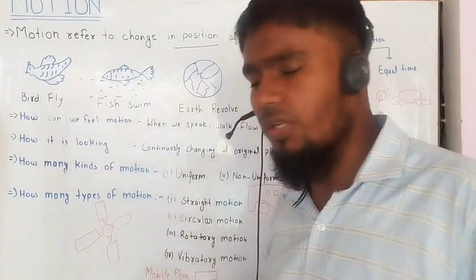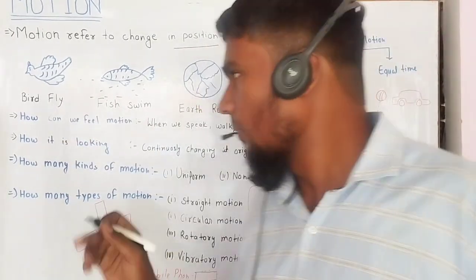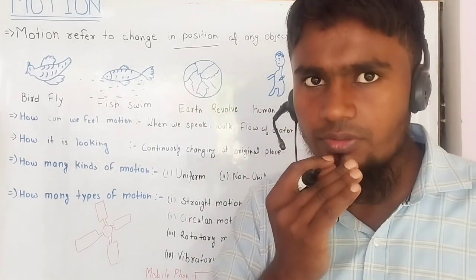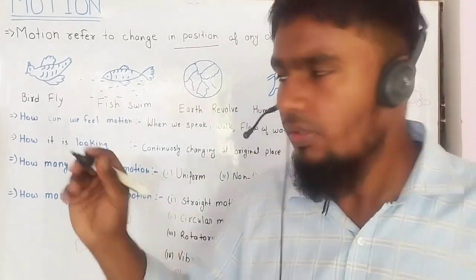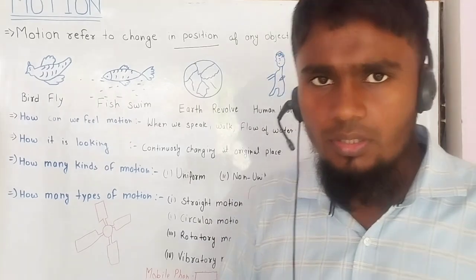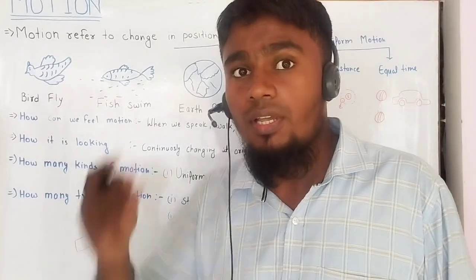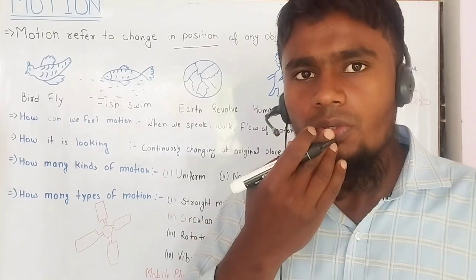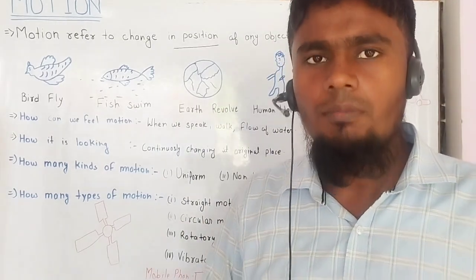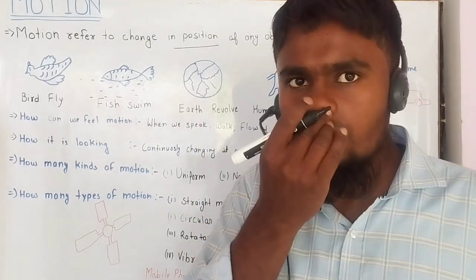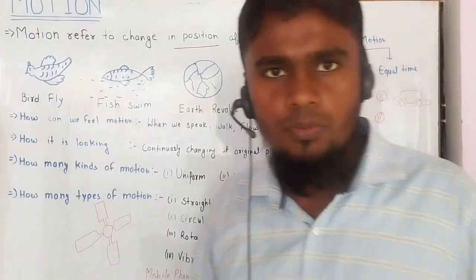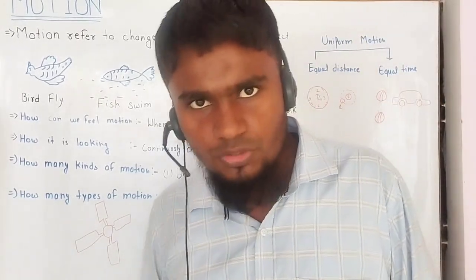How can we feel motion? We can feel it easily. When we speak, our tongues are in motion. Our hands are in motion when we write on the board or in the notebook. Our eyebrows are in motion. Our nose is in motion because we inhale oxygen through motion. So everything is in motion. The flow of water in the river is in motion.